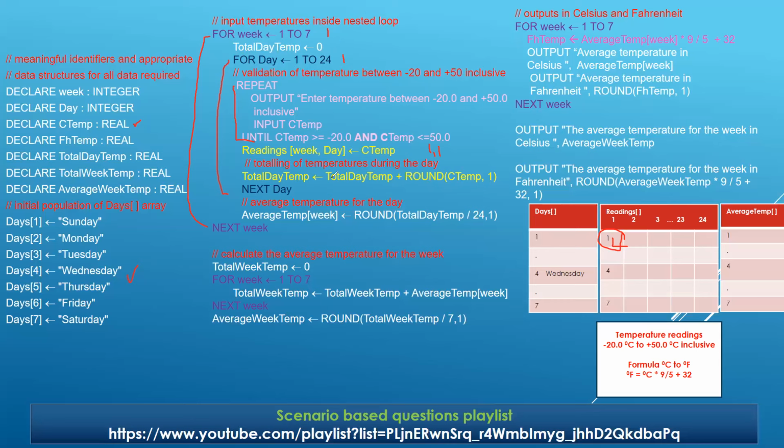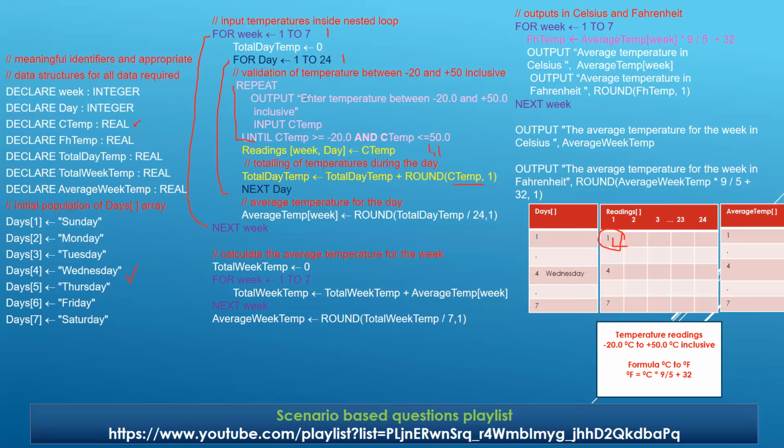So okay, once the input is taken and stored in the respective location for that particular day and hour, then what are we doing? We are taking the total day temp. Total day temp equals total day temp plus round of ctemp comma 1. So we can simply store it in this manner also. Very simple. We have taken the input, we are going to convert it using the round function to one decimal place, and we can store it here in the variable total day temp.